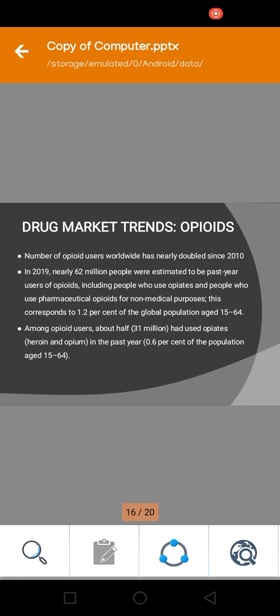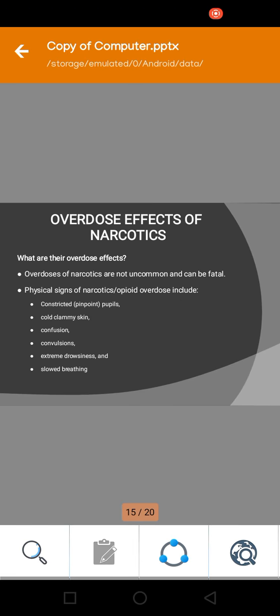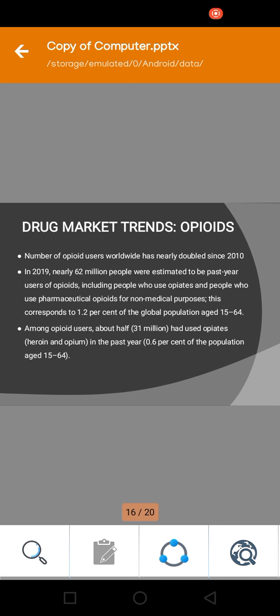Drug market trends. The latest research on opioids and narcotics: is the percentage of narcotics use increasing or decreasing? The number of opioid users worldwide has nearly doubled since 2010, and in 2019 nearly 62 million people were estimated to be past year users of opioids, including people who use opiates and people who use pharmaceutical opioids for non-medical purposes.